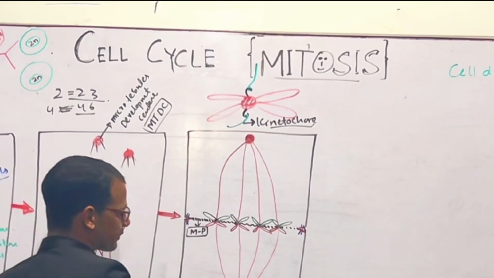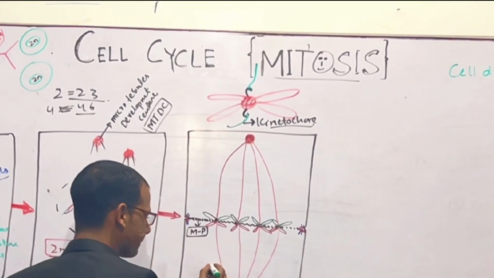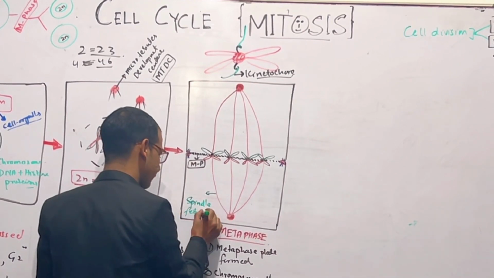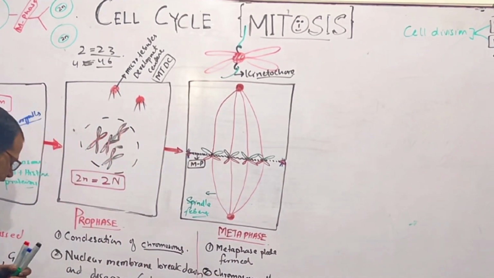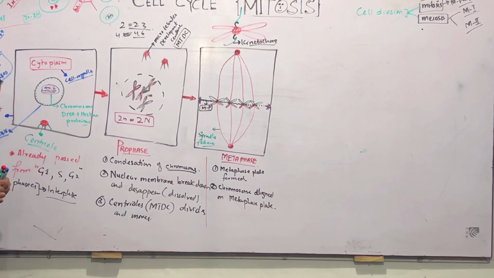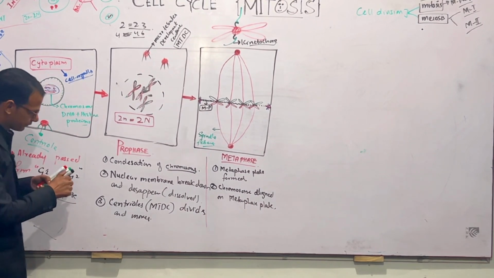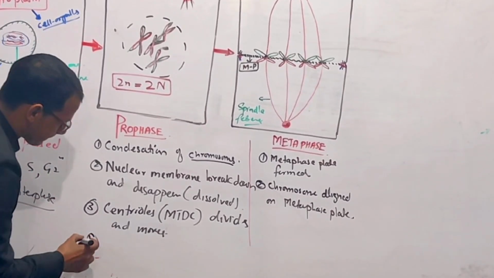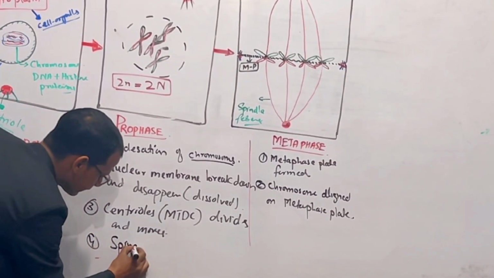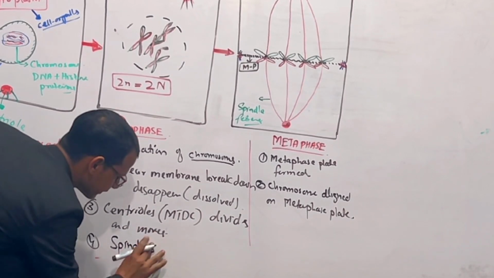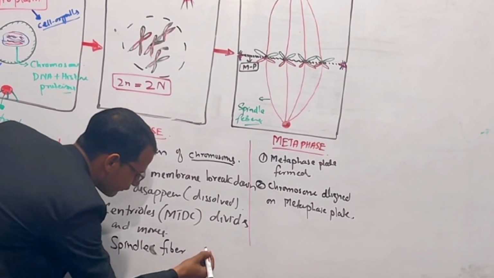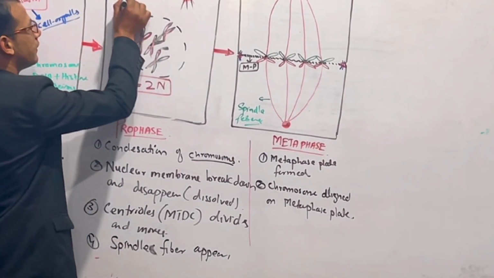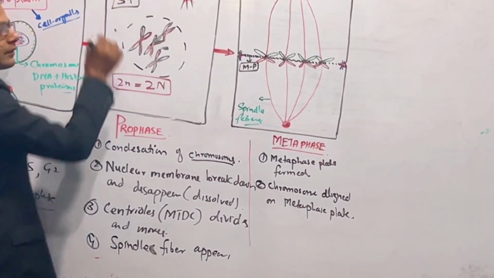So these spindle fibers are attached to the chromosome. Here we forgot one thing, the fourth: spindle fibers are formed in pairs. These are spindle fibers, right?